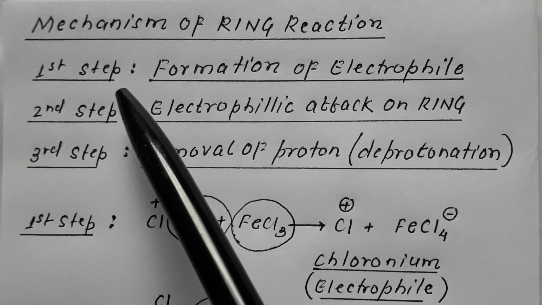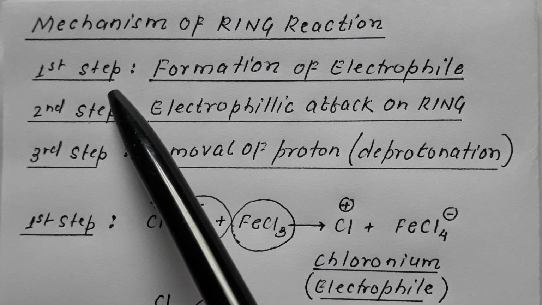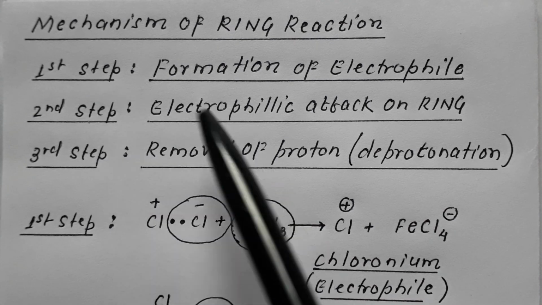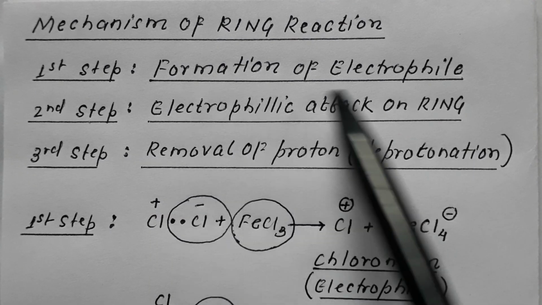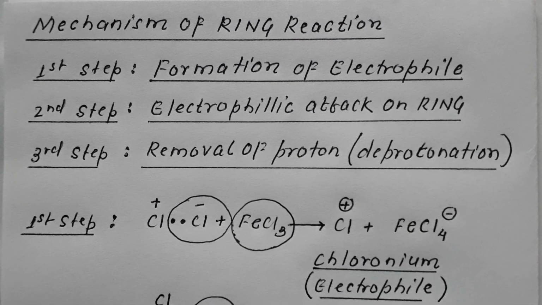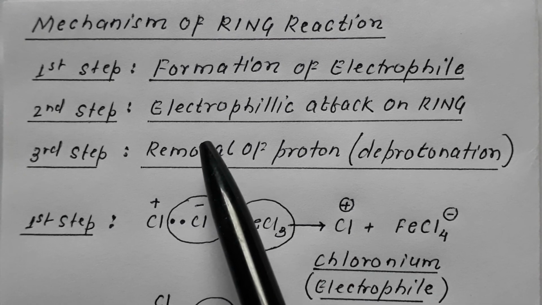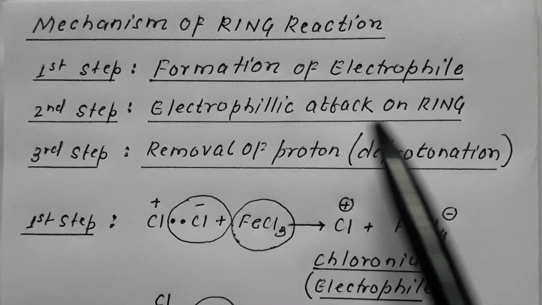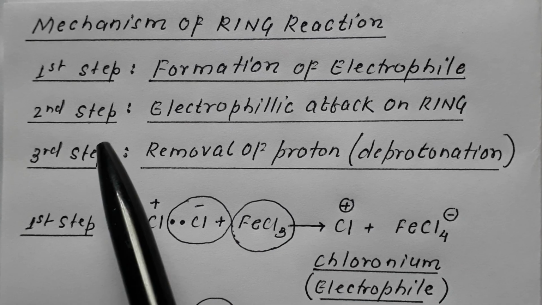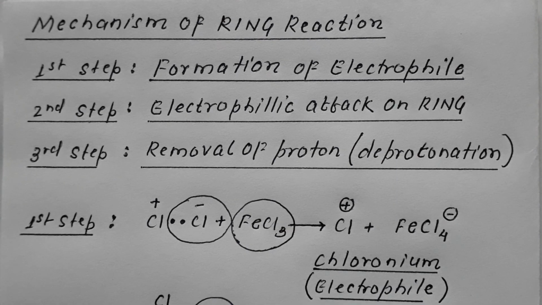So this ring reaction is a three-step process. Ring reaction in haloarene, may it be chlorobenzene or bromobenzene, is a three-step process. In the first step, formation of electrophile takes place. The second step is the electrophilic attack on the ring, forming an intermediate.